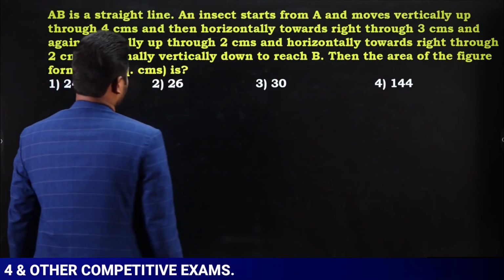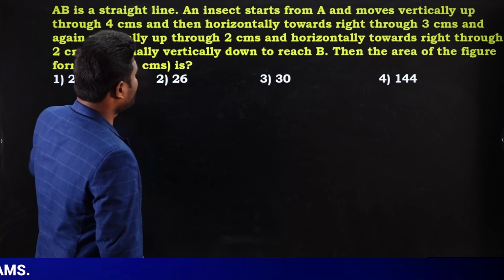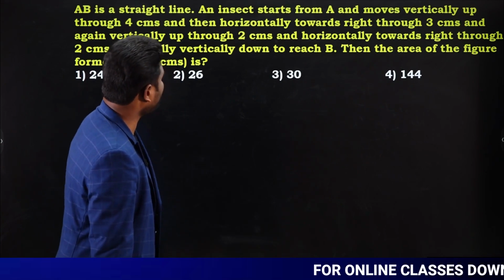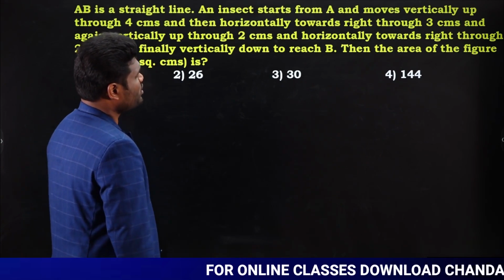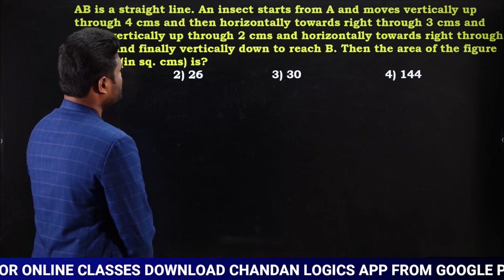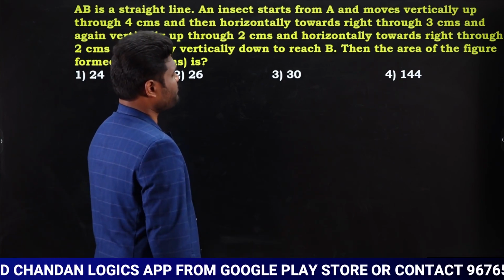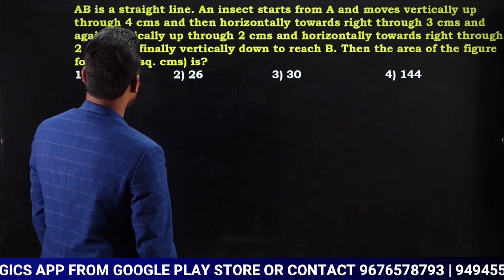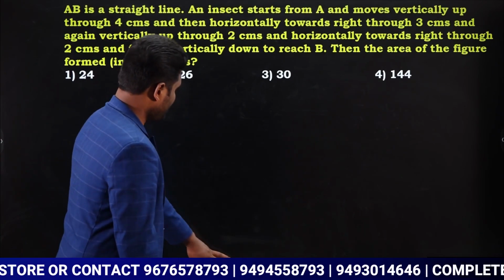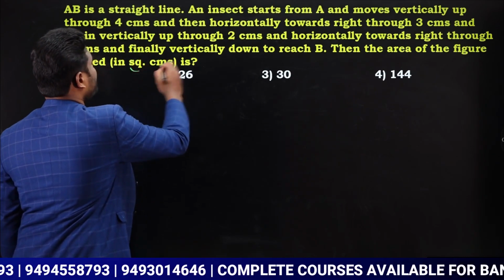AB is a straight line. An insect starts from A and moves vertically up through 4 centimeters, and then horizontally towards right through 3 centimeters, and again vertically up through 2 centimeters, and horizontally towards right through 2 centimeters, and finally vertically down to reach B. Then the area of the figure formed in square centimeters is?